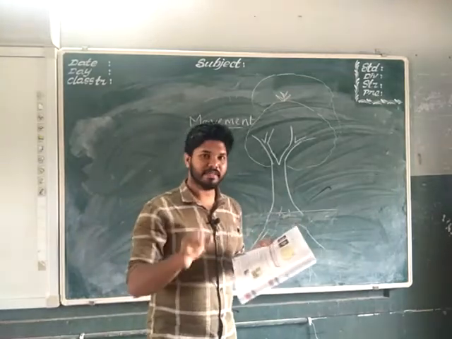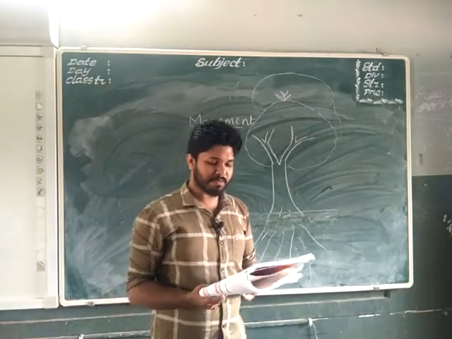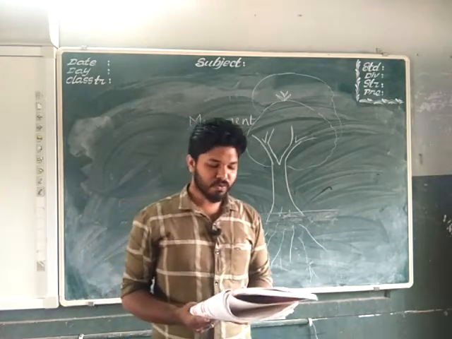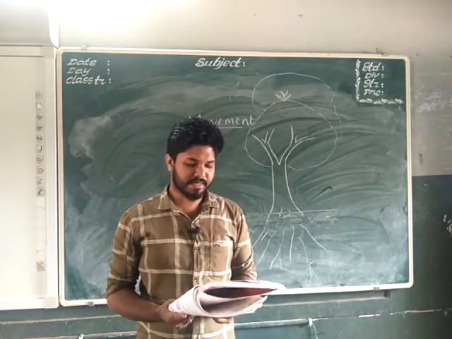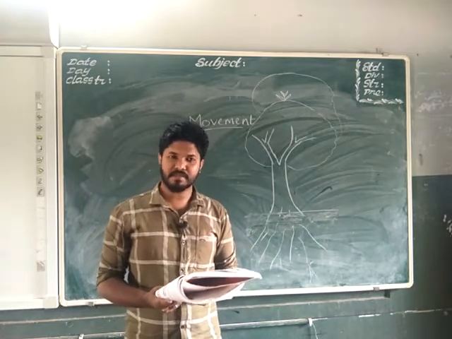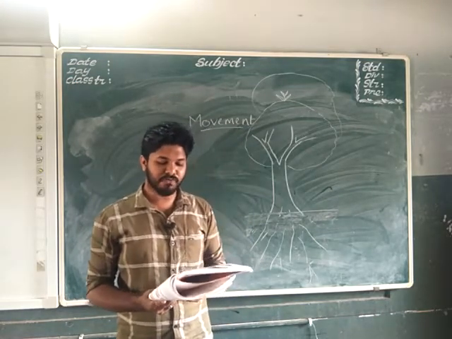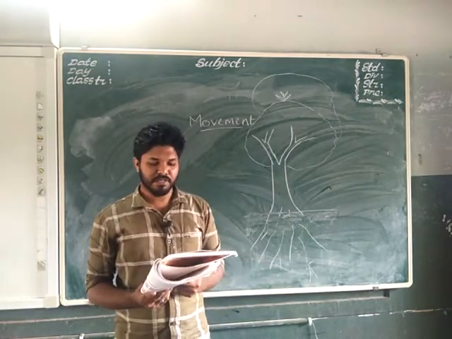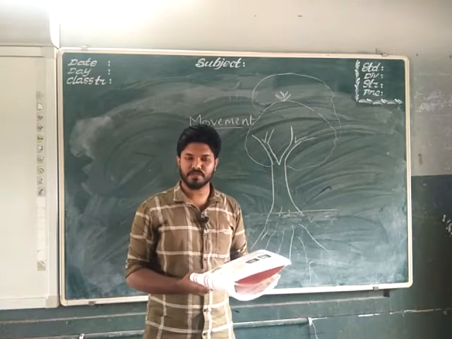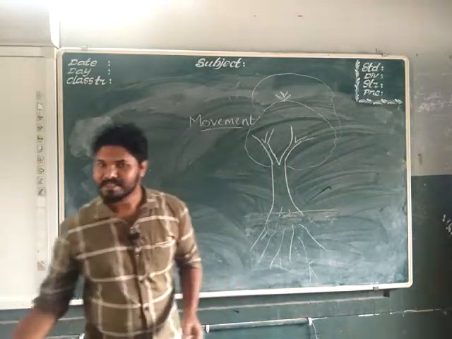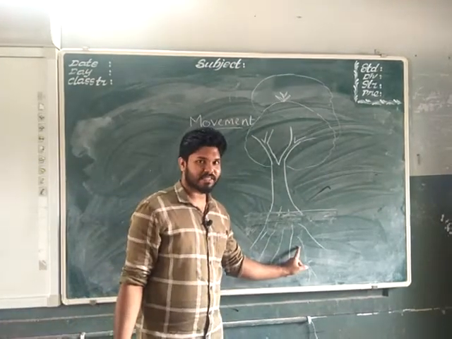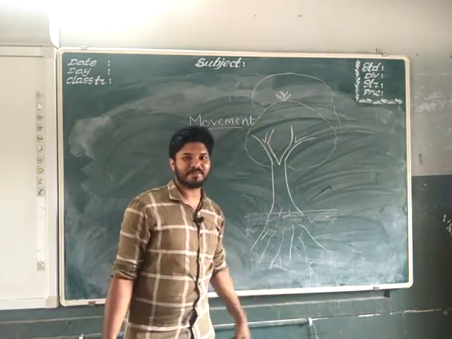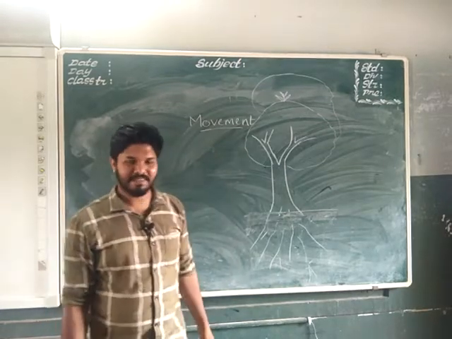Movement. Let me read for you one time. Animals move about in search of food, water and shelter. They also move to escape from their enemies. Do plants move like animals? No. Plants do not move from place to place. They are fixed in the soil. However, some parts move in the direction of sunlight and water. Only some of the parts of the plant can move. So that is all about today's class.